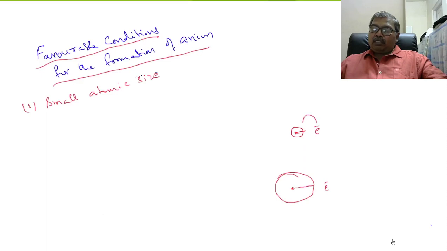Suppose an electron is added to the outermost orbit of neutral isolated gaseous atoms.